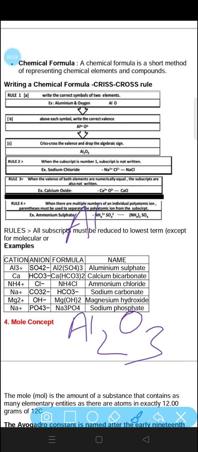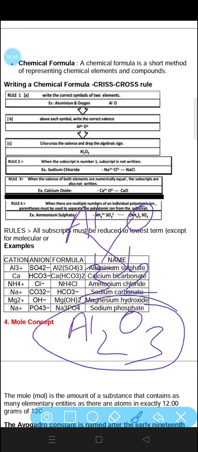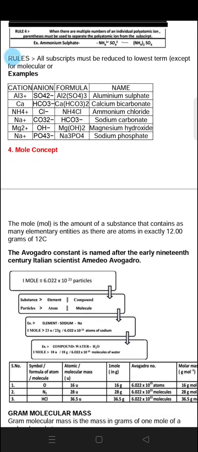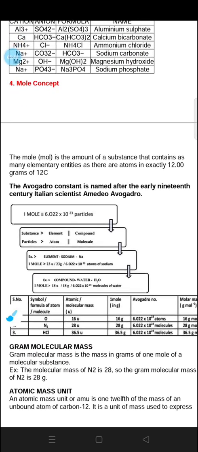The aluminium which is having 3 valency and oxygen which was having 2 valency, they just cross combine with each other and form Al2O3. Now other examples are aluminium sulfate, calcium carbonate, ammonium chloride, sodium carbonate, magnesium hydroxide and sodium phosphate. Now mole concept. What is mole concept?